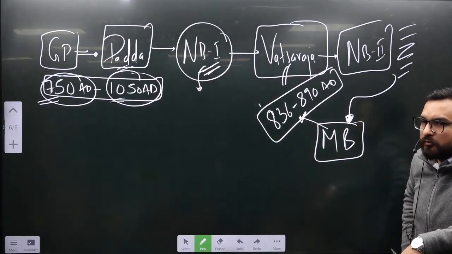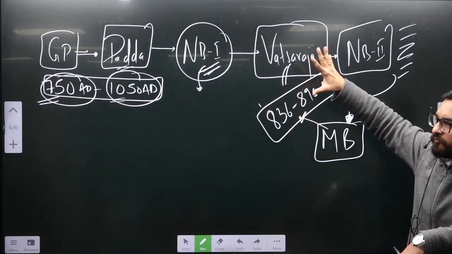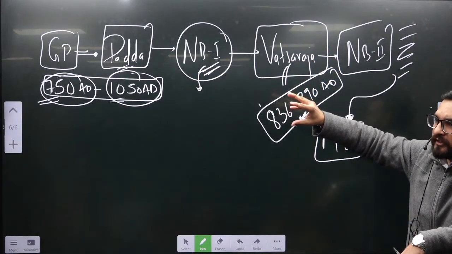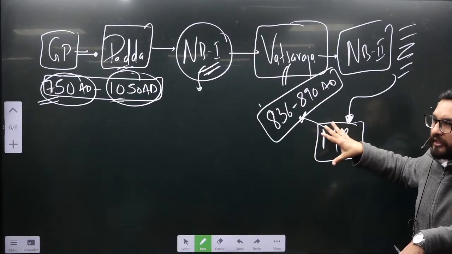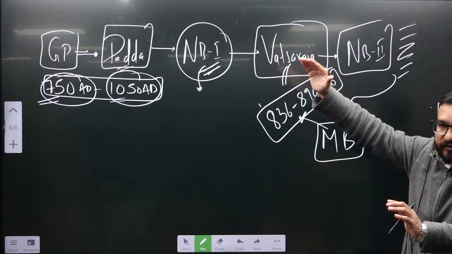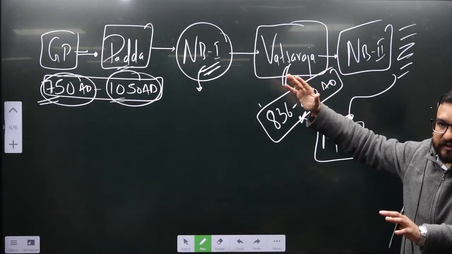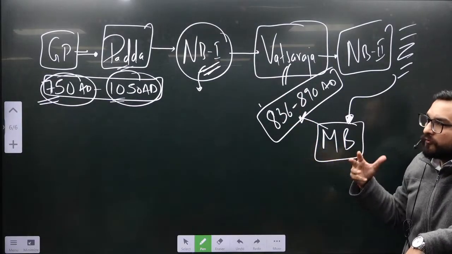Now, how do we know about Mihira Bhoja? As we are moving ahead, there will be the rise of the Pratiharas and the contraction of the Pratihara kingdom. Again, in Mihira Bhoja's time period, in this vast rule, you will see that he again took the territorial expansion of Gurjara-Pratihara to its maximum zenith. And how do we get to know about him?